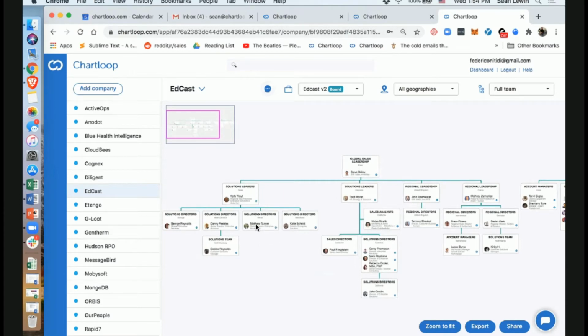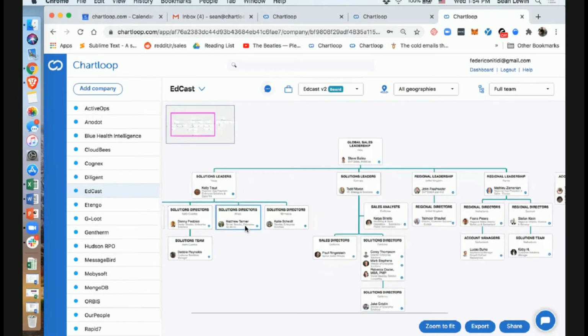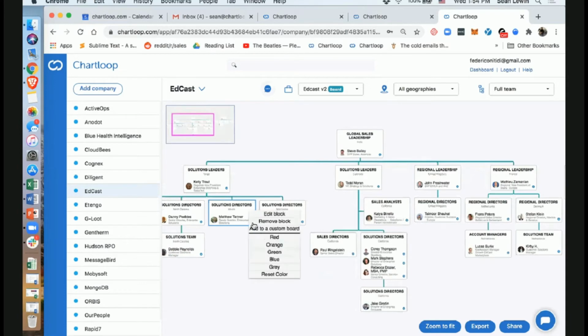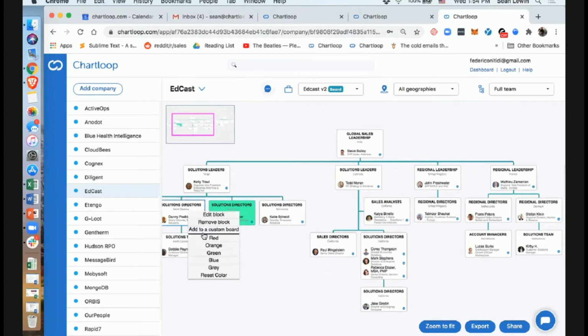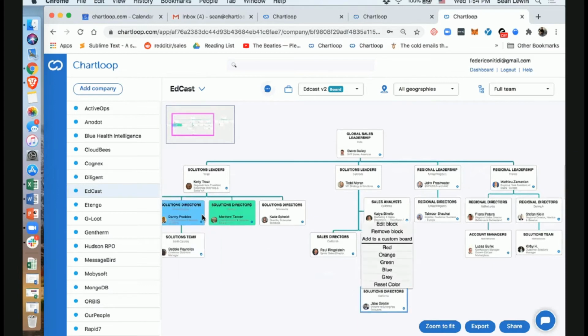We had some inbound leads who came and started using Chartloop, and the first one was Matthew here, who's a senior director of enterprise solutions, right? So in sales. So I'm going to mark him in green since he's one of our users. And then he brought on and referred a couple others. So there was Danny, who also is currently a user, and so too I'm marking this green, and so too is Jake. So these are the three users that we have using Chartloop.